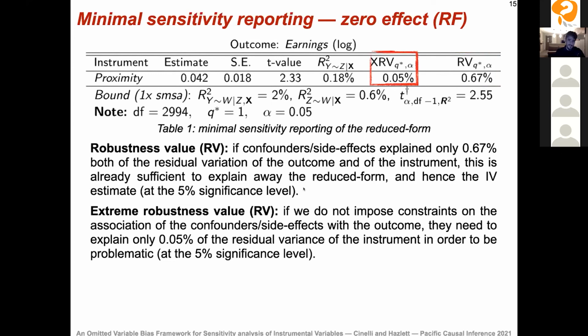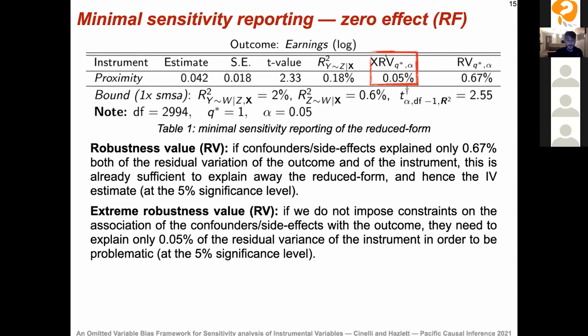And now we have another sensitivity statistic, the extreme robustness value. What this 0.05% is telling us is that if we are not willing to constrain the strength of association of the omitted variable with the outcome, so we can leave that completely unconstrained, I don't want to say anything about how W is related to the outcome, then these omitted variables, side effects, or confounders would need to explain only 0.05% of the residual variation of the instrument in order to be problematic, okay?